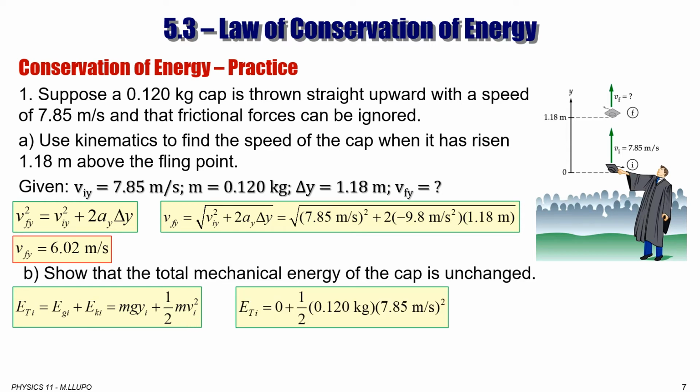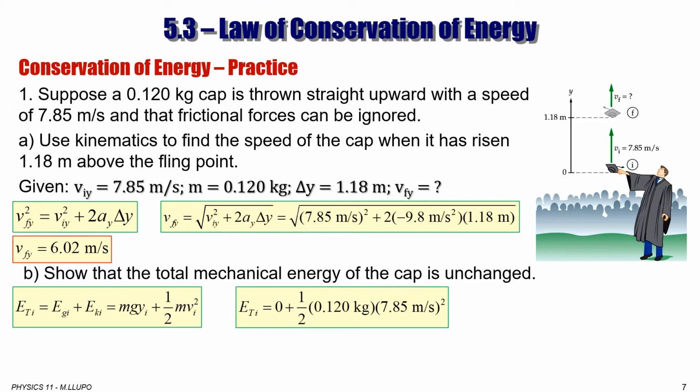Okay, let's see. Gravitational potential energy at the point 0 is a reference level. It is 0 because the relative height is 0. Now for kinetic energy, the initial speed is 7.85 and mass is 0.120.